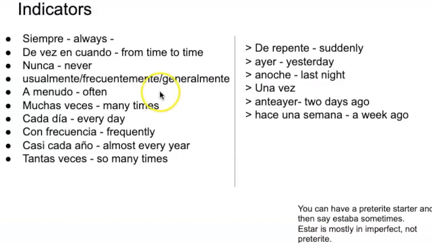Okay, so here are some indicator words. The most common one I see is siempre, which is always, de vez en cuando, from time to time, a menudo, often, nunca, never, muchas veces, many times, cada día, every day, con frecuencia, frequently. Stuff like that, so study those up. And these 3 are usually, frequently, and generally.